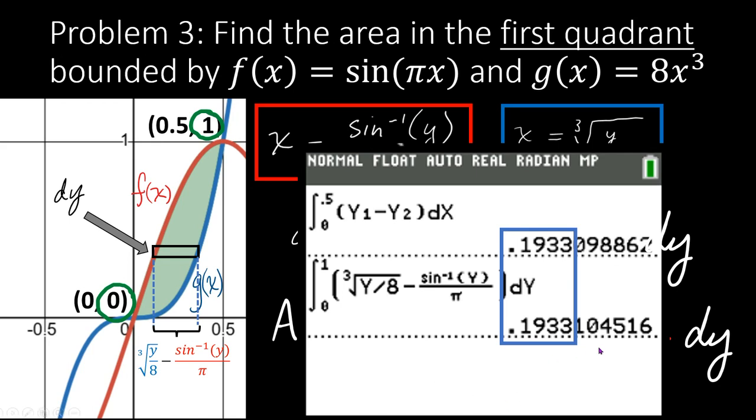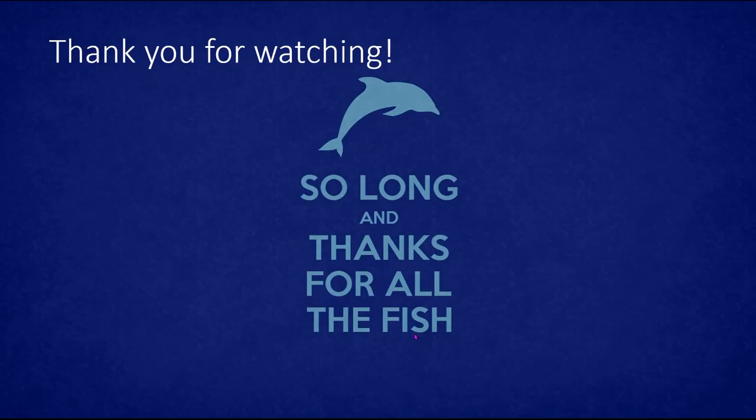You might wonder, why are we getting different numbers here after the fourth digit after the decimal? That's because the calculator is not doing calculus. Instead, it's doing an approximation. And the approximation is imperfect, and we can see that when we set up the integral in two different ways, we get two different results. But they're not that different, not significant enough to bother us.